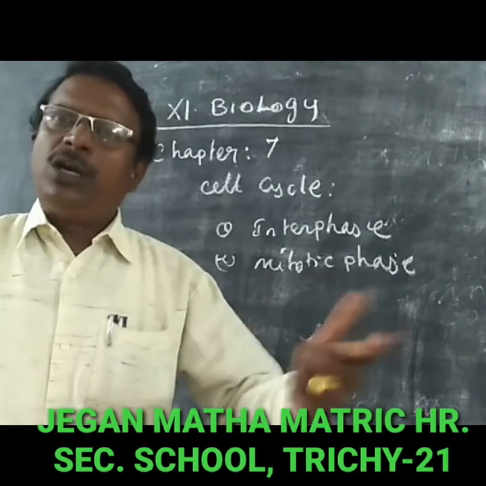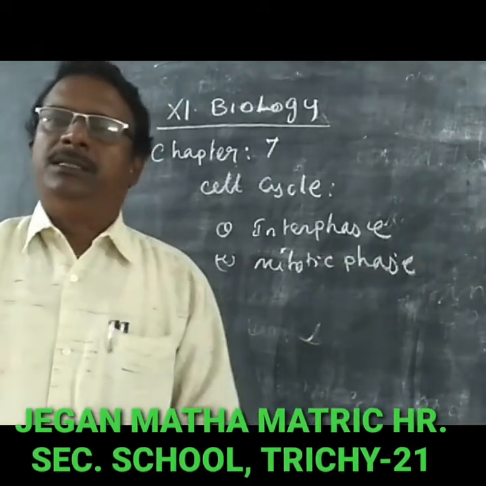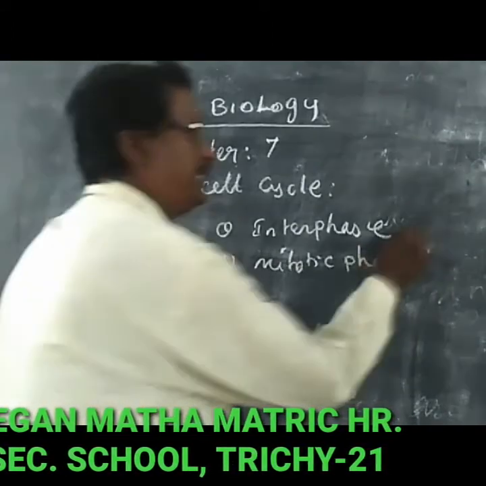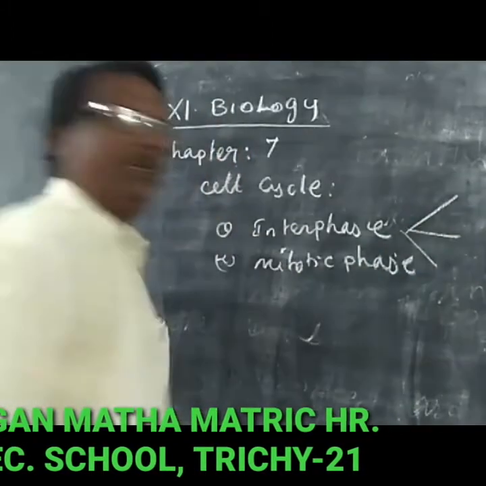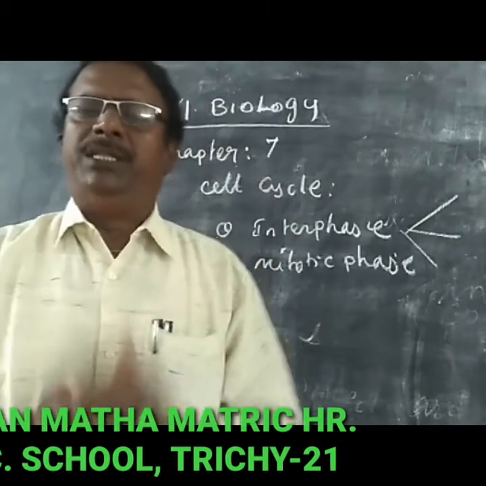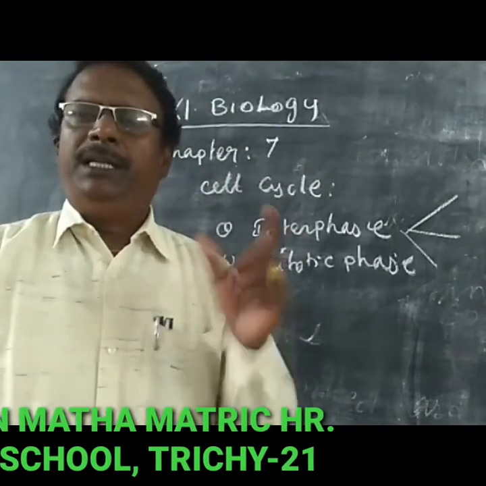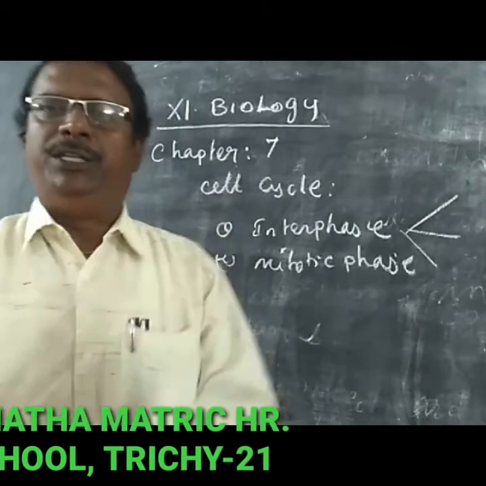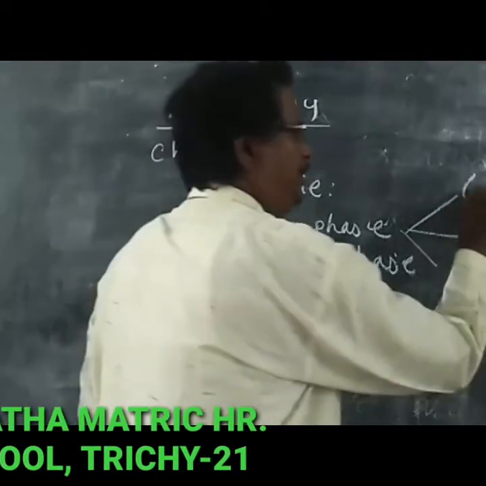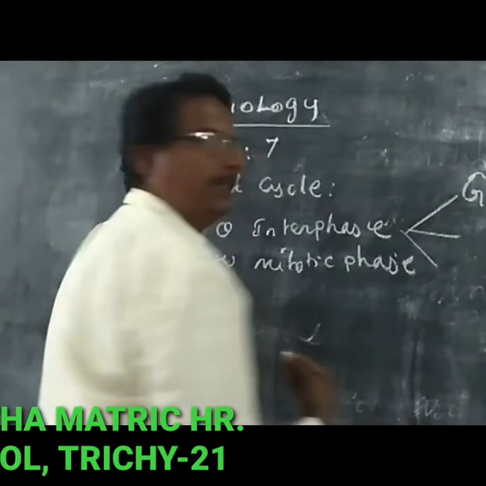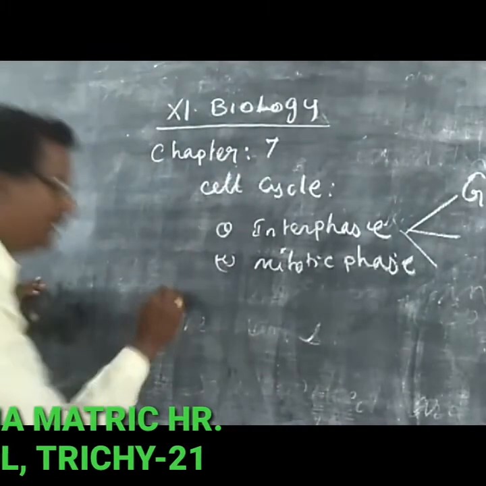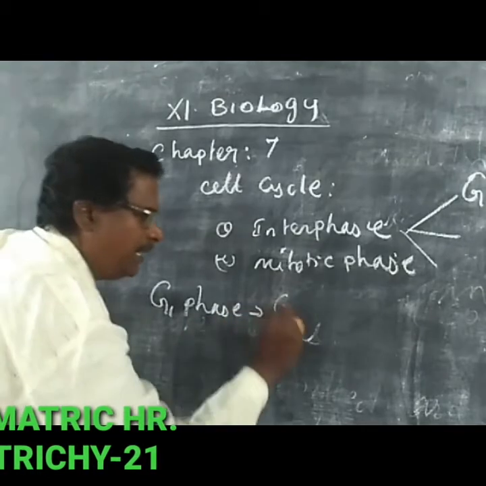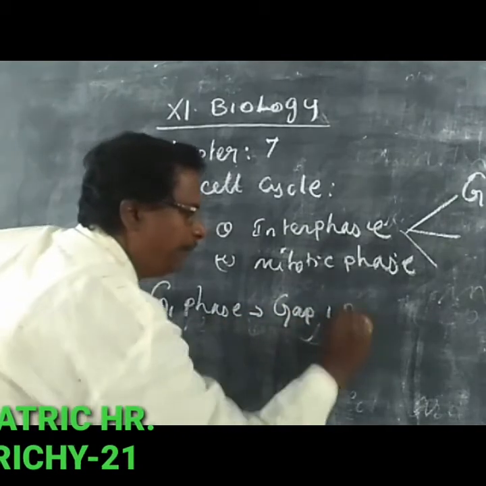It is also called the preparatory phase. The interphase occurs in three important stages. One is called the G1 phase. The G1 phase is otherwise called the gap 1 phase.